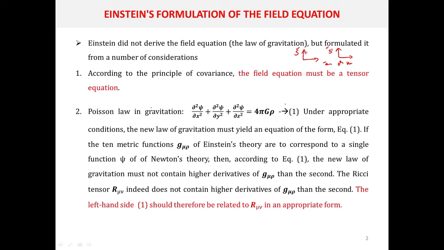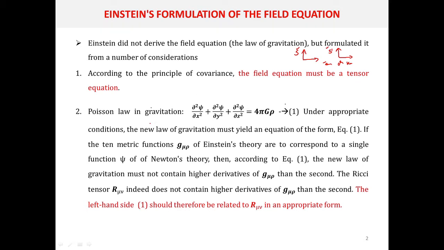So tensors are entities which are independent of the system of coordinates to which their components are referred. According to the principle of covariance, the field equation must be a tensor equation. So Einstein's field equation is in tensor form.